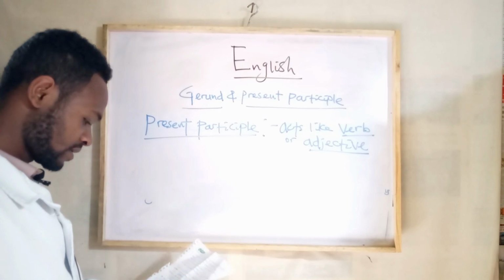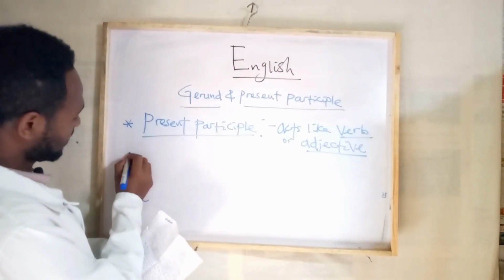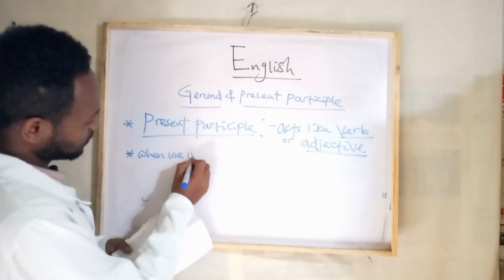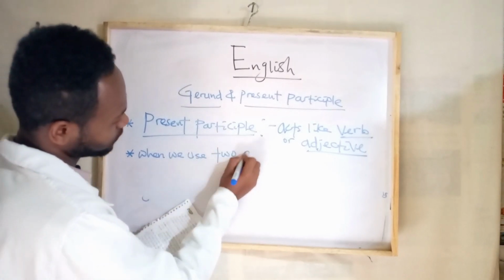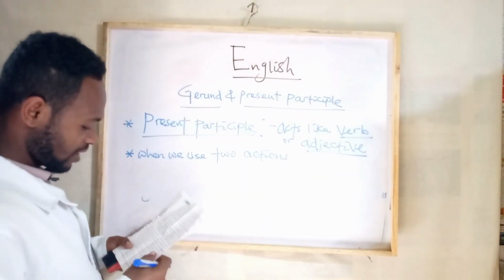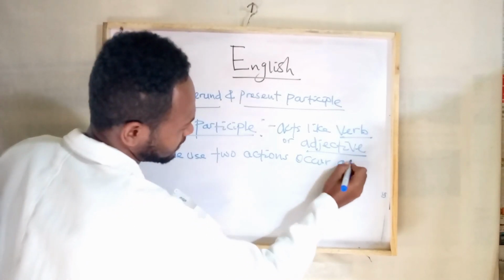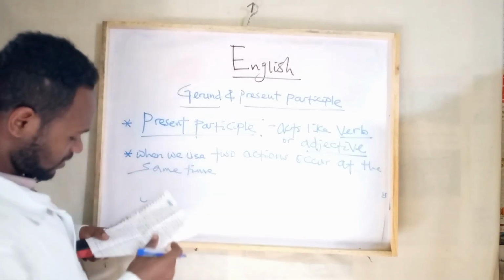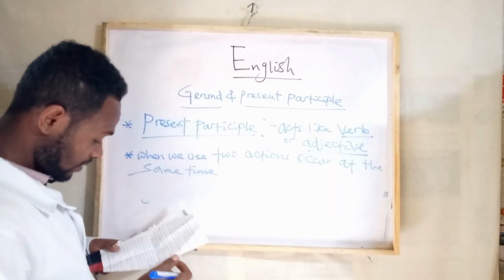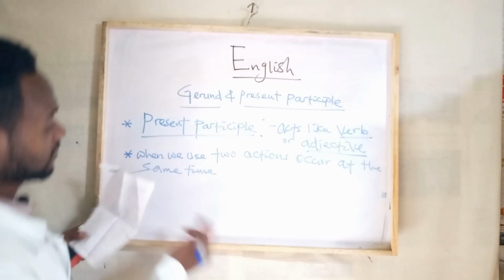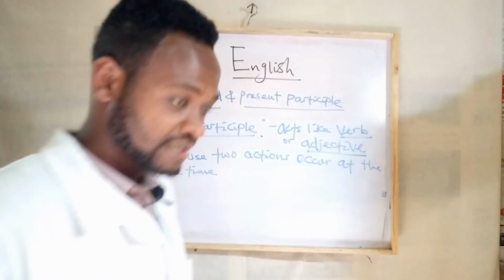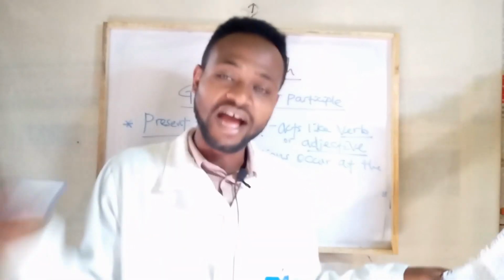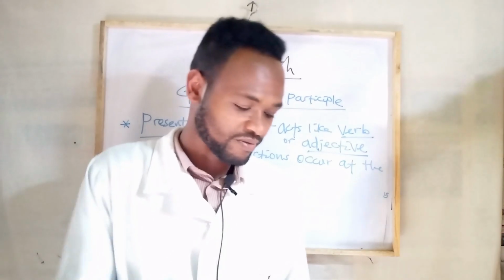We use this present participle in a case when two actions occur at the same time and are done by the same team or the same person. For example, if something happens at the same time, the ing form we use there is the present participle.